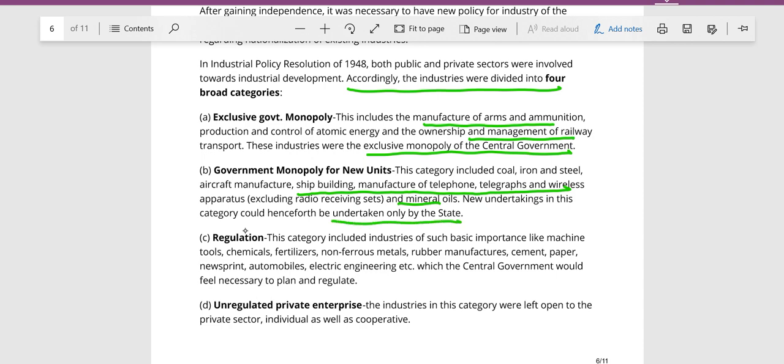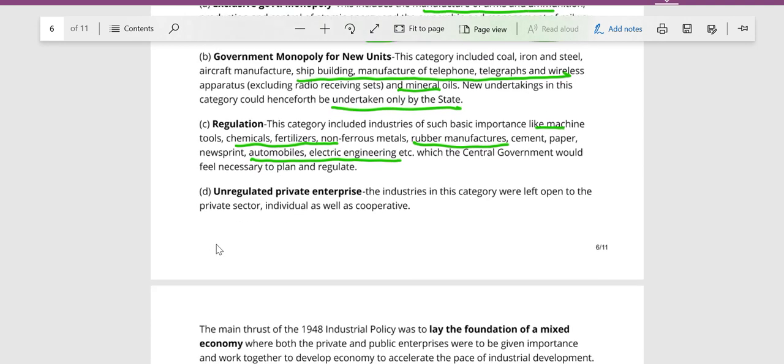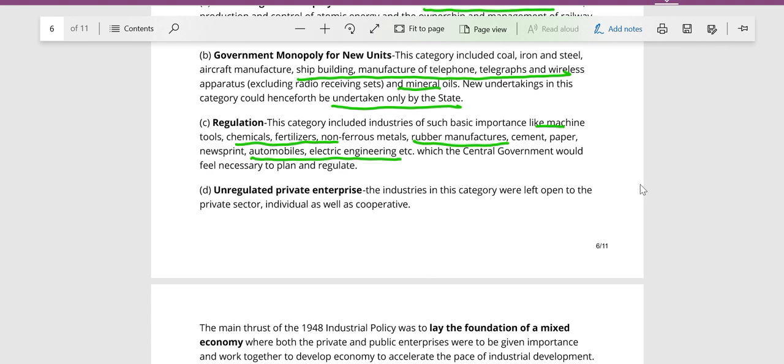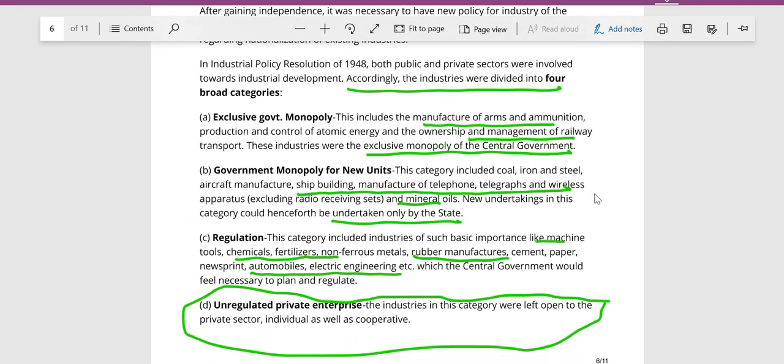Then you have the regulated sector, which had sectors like rubber, cement, paper, chemicals, fertilizers, machine tools, newsprint, automobiles, electrical engineering, etc. And after that, we have certain unregulated private enterprises. This was the only place in the Industrial Policy Resolution of 1948 where the private sector as well as the cooperative sector was allowed. So the majority of the sector was reserved for the government.